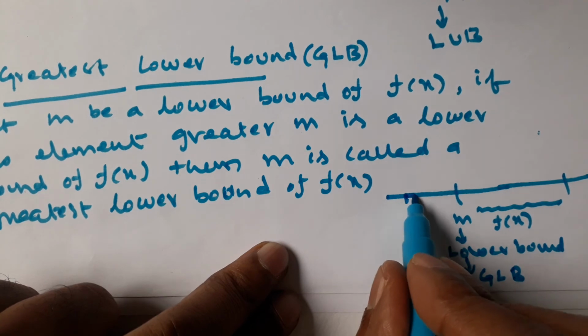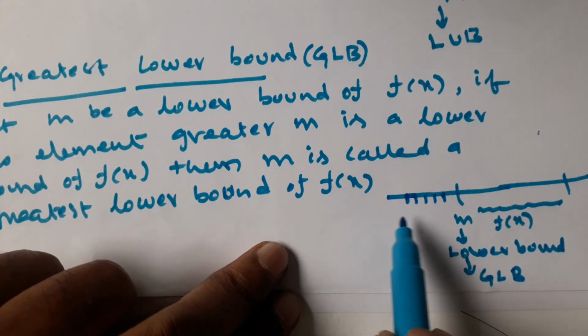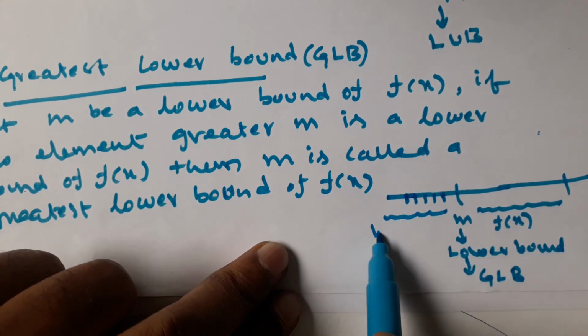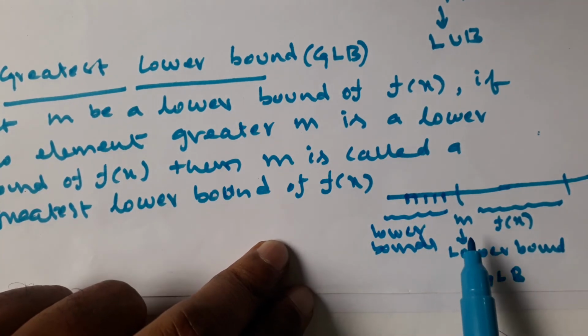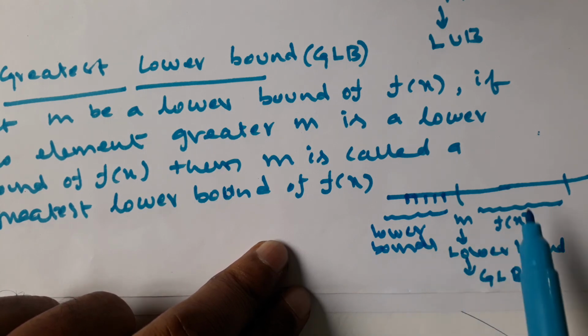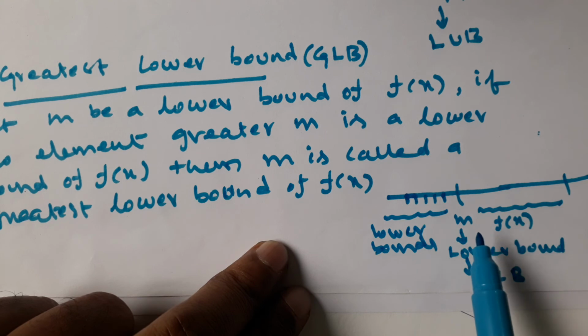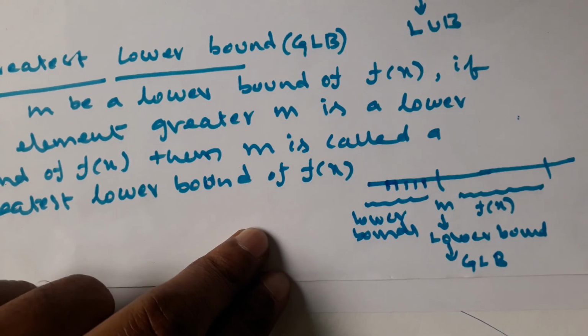So these are all the lower bounds: any element less than m is a lower bound, and no element greater than m is a lower bound. Then this m is called the greatest lower bound.